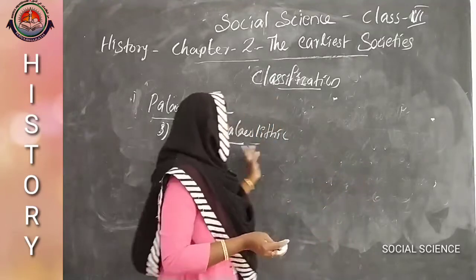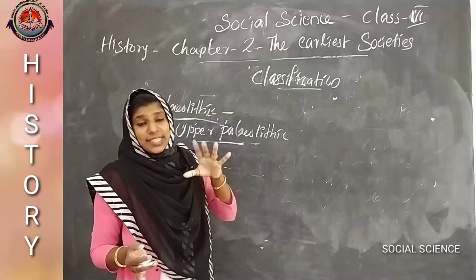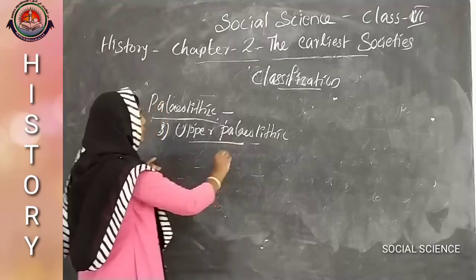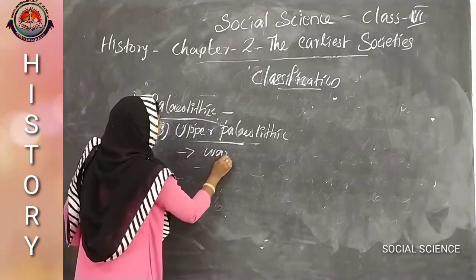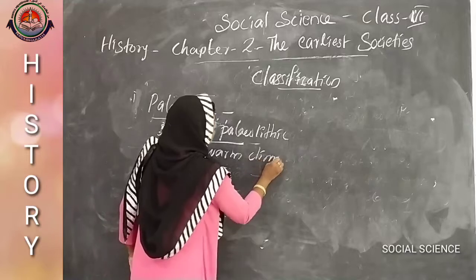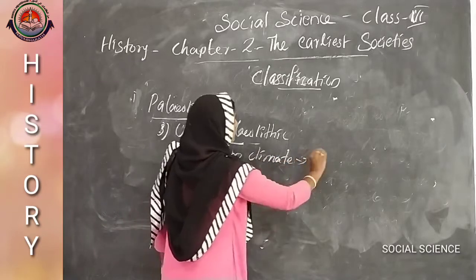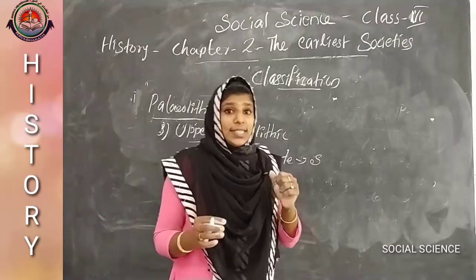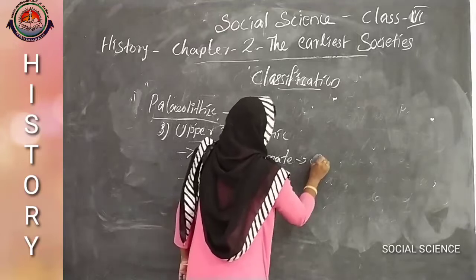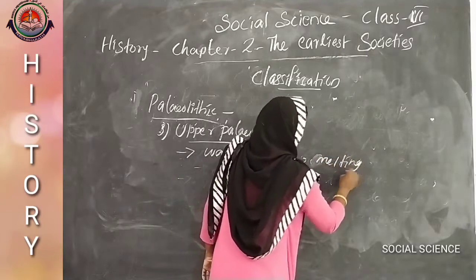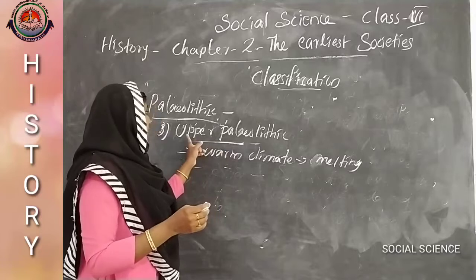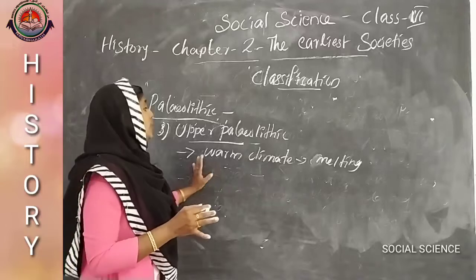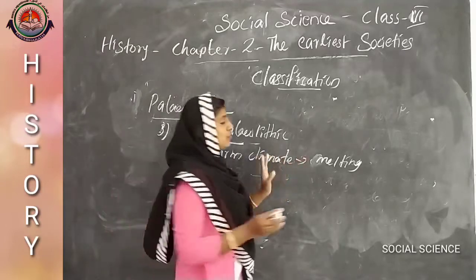We consider the warm climate and also the melting of glaciers. That is the condition of these areas in the Upper Paleolithic age.